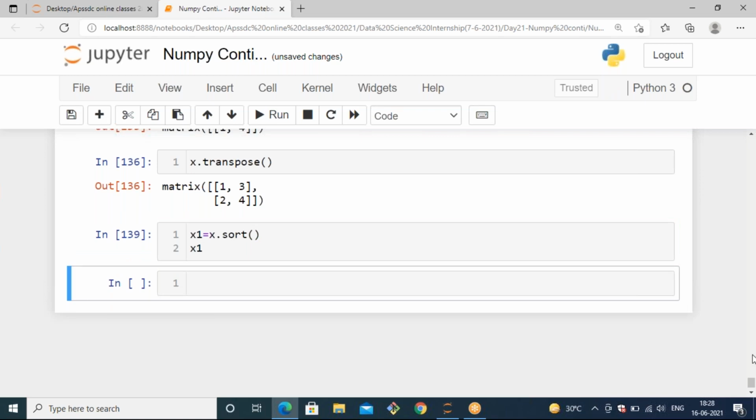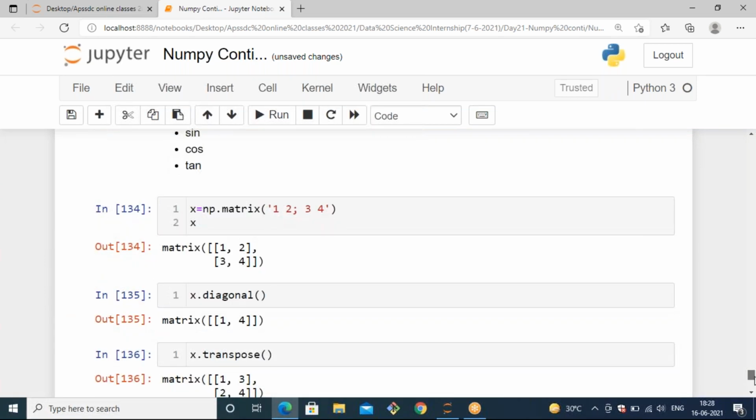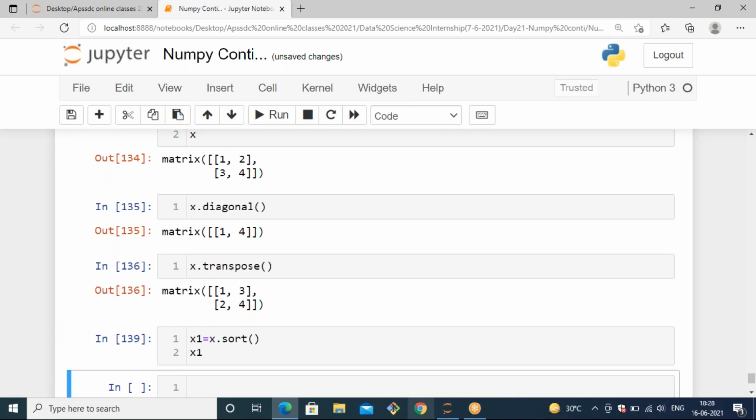When I apply a new variable also, it is not giving the result. Because it is already in sorted order, I think so. That's why it does not give any result, because we are passing 1, 2, 3, 4. It is already in sorted order.